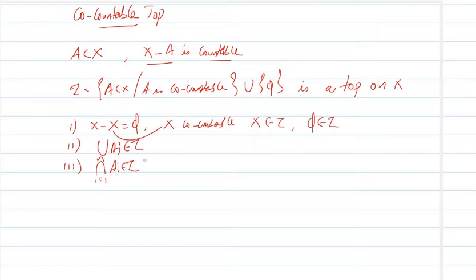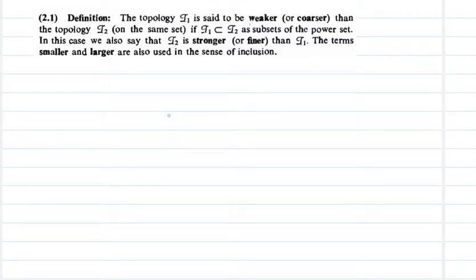Now we will see one definition. The topology tau1 is said to be weaker or coarser than the topology tau2 on the same set if tau1 is contained in tau2, that is, tau1 is the smaller set as subsets of the power set. In this case we say that tau2 is stronger or finer than tau1.